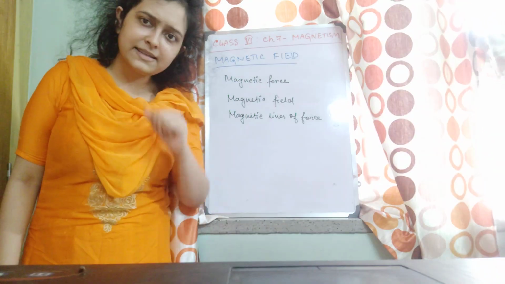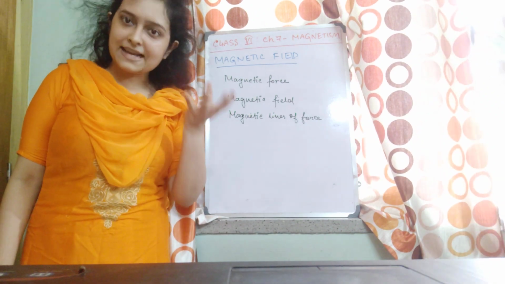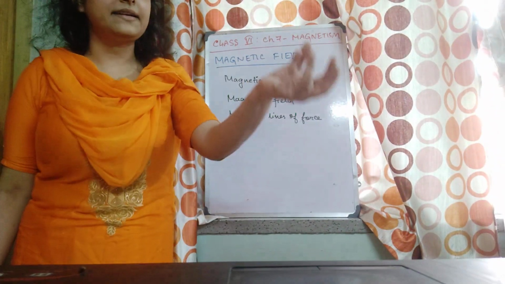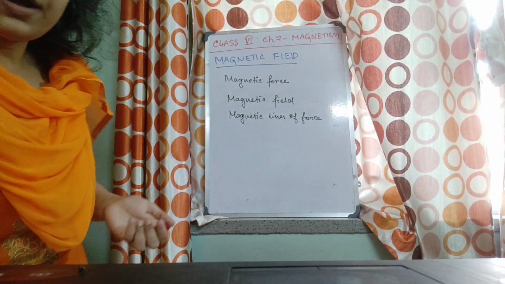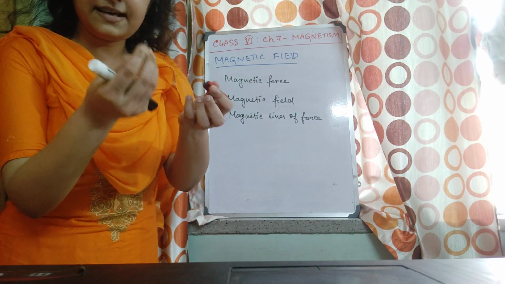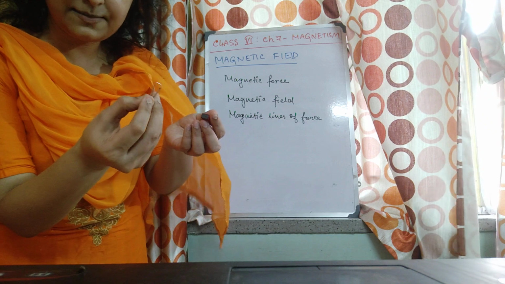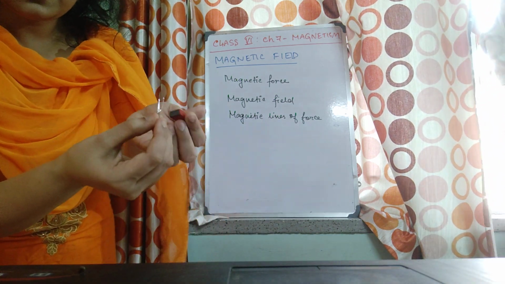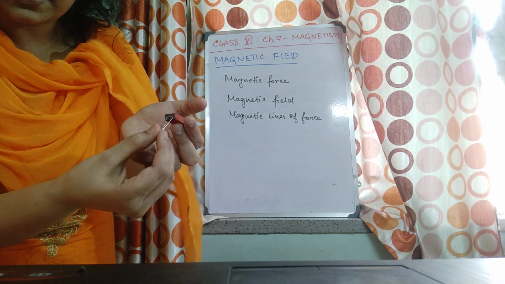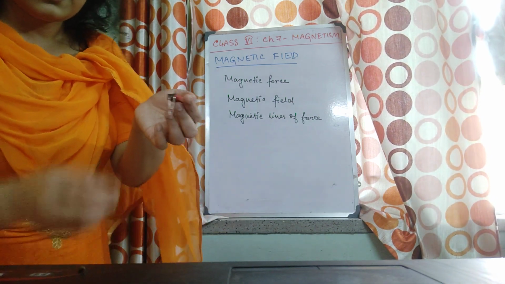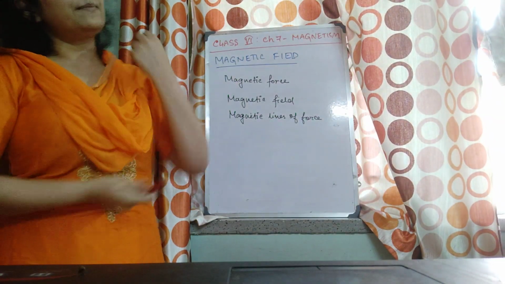Now, what is magnetic force then? Obviously, it is a force which is acting between the magnet and the magnetic substance which is being attracted by the magnet. So, if this is a magnet and this is a magnetic substance, a pin made of steel, the force with which the magnet will attract it, that is the magnetic force. Now, what is a magnetic field then?